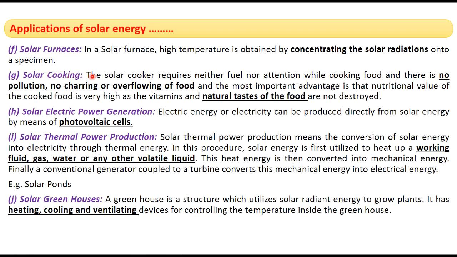Next application is solar cooking. Solar cooking has more advantages than normal cooking. The advantages are no pollution, no charring, no overflowing of food, and the food cooked by solar cookers has a natural taste, is very nutritious and contains vitamins in very high content.